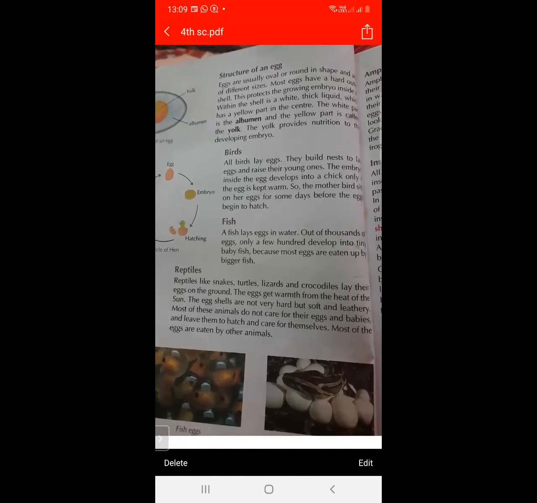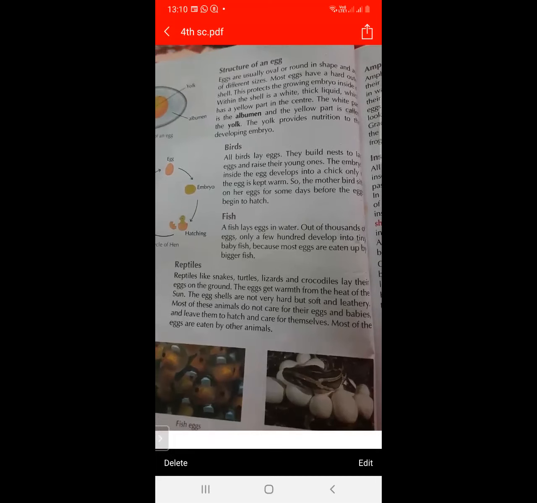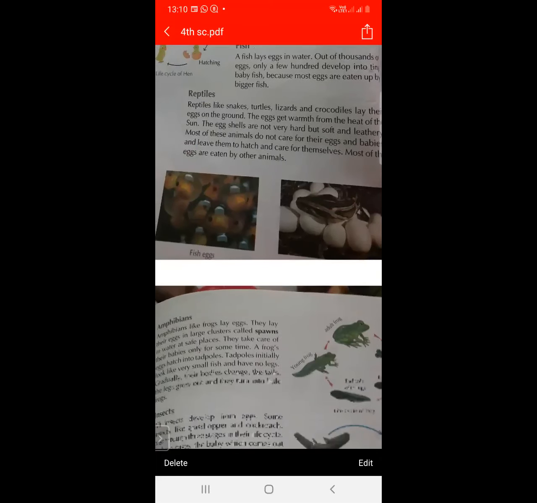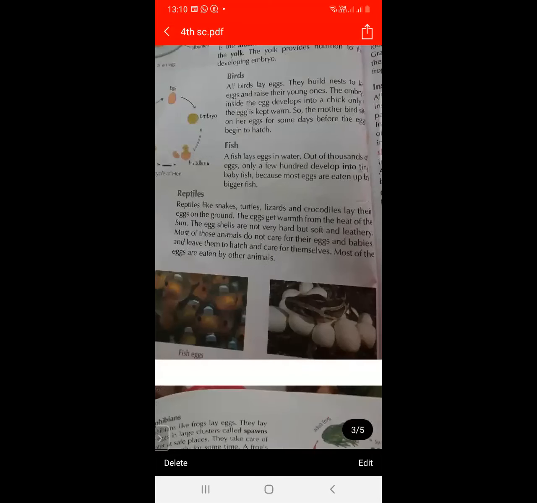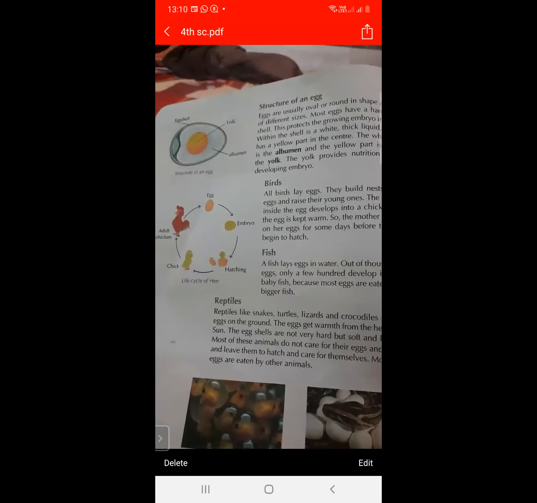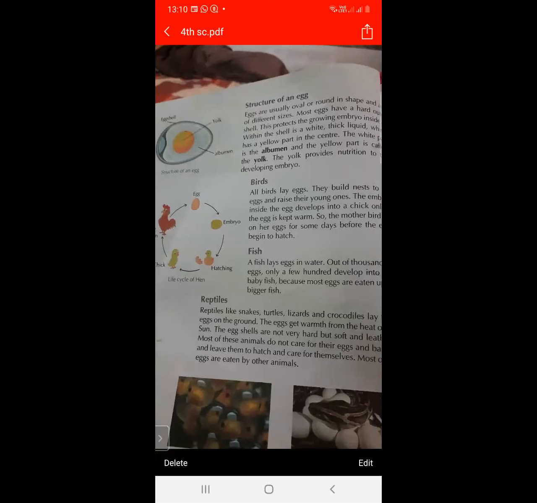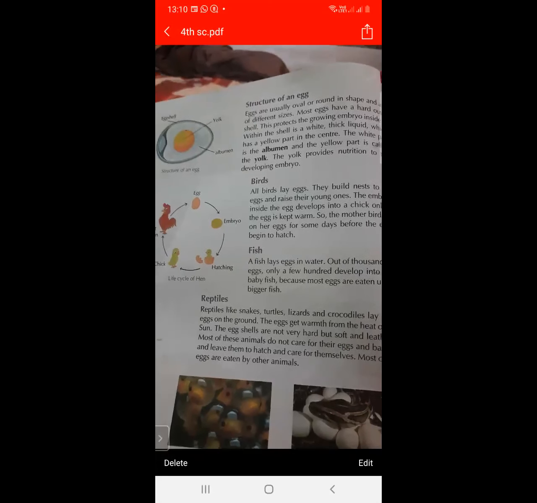So you have to remember the structure of egg, and about the birds, and about the fish. In the next lecture, we will study about the reptiles and amphibians and insects. So you have to remember the structure of egg. The outer shell is called eggshell, and the white part is called albumen, and the yellow part is called yolk. Because of yolk, they give nutrition to the developing embryo.